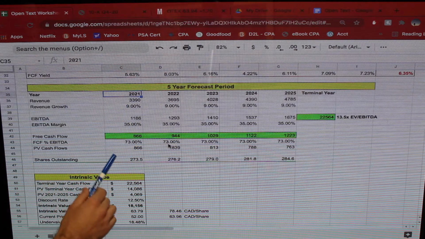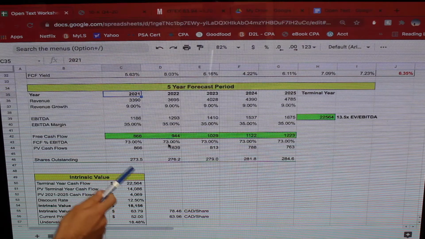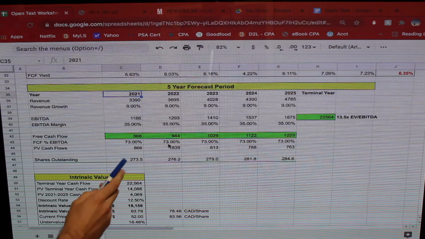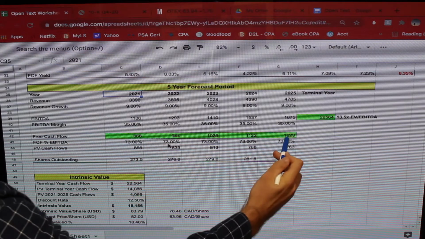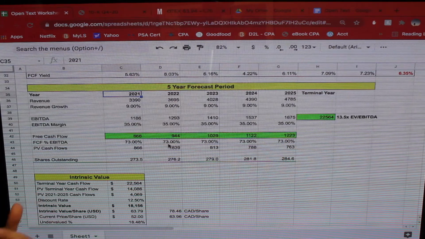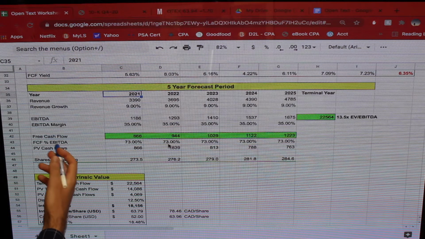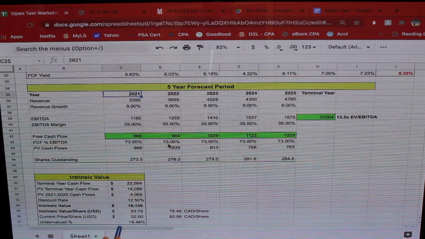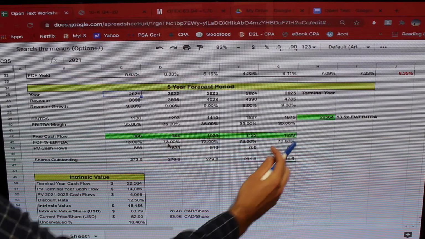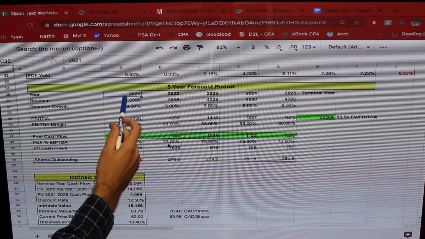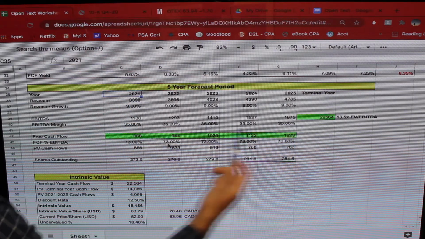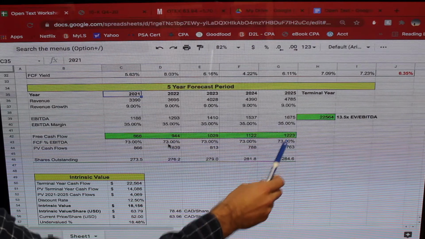And then we can look at free cash flow. So free cash flow is determined by taking it as a percentage of EBITDA. So it averaged somewhere around 73%. So for the purposes of this model, we can just assume that it stays pretty flat at 73% of EBITDA going forward. And then we get these free cash flow numbers here. So free cash flow for the next 5 years, highlighted in green here, is our free cash flow stream.